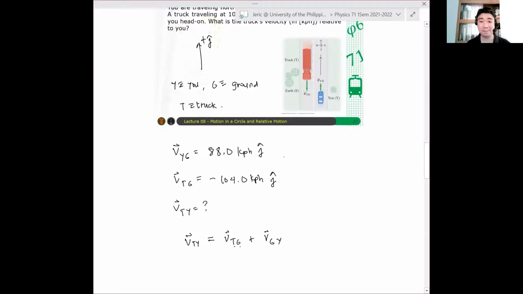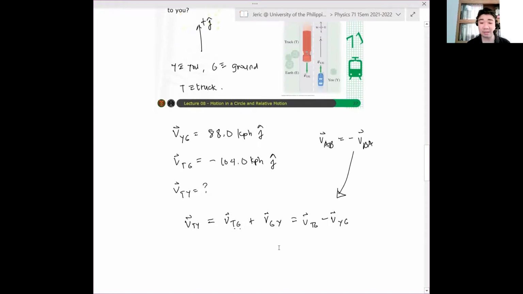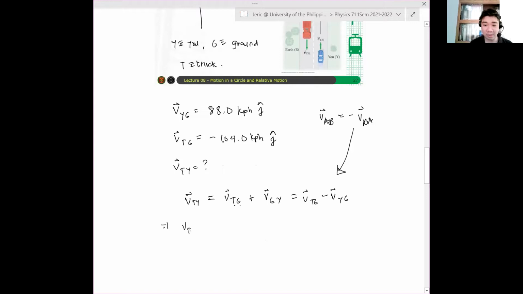Anong gagawin ko? I will invert this. So I'll fix a negative sign. So I get something like V_TG minus V_YG. Tama? Ginawa ko, nag-negate ako kasi remember, V_AB, remember your JoJo meme, V_AB is minus V_BA. Tama? So I'll use that equation here and say that simply, therefore, V_TY equals V_TG minus V_YG.